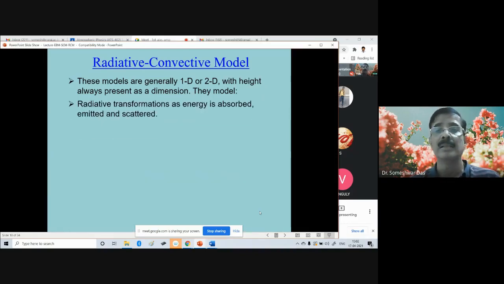The radiative convective models model radiative transformations as energy is absorbed, emitted, and scattered.